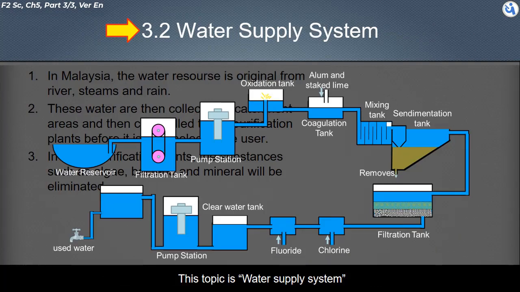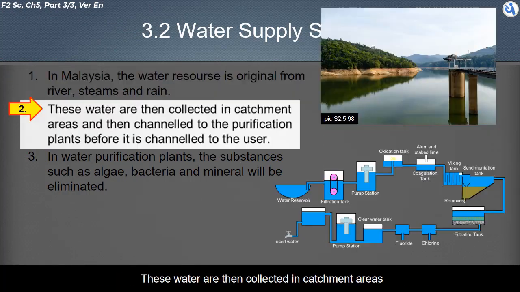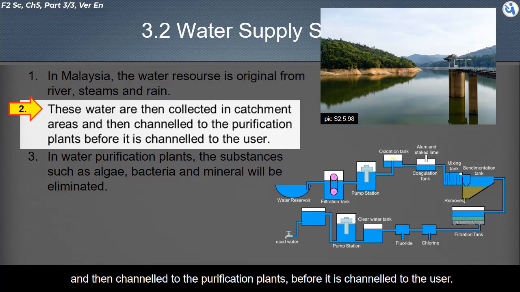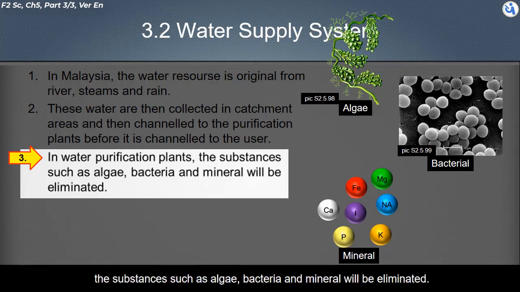This topic is the water supply system. In Malaysia, the water resources originate from rivers, streams, and rain. This water is then collected in catchment areas and channeled to the purification plants before it is channeled to the users. In the purification plants, substances such as algae, bacteria, and minerals will be eliminated.